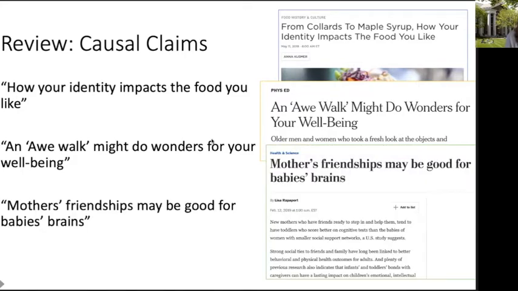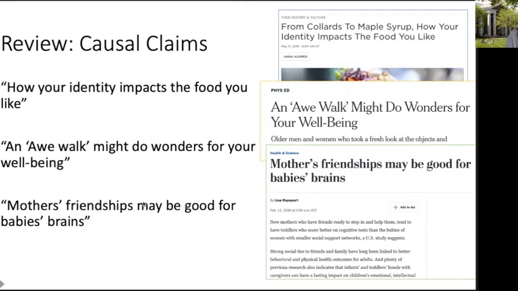Here's a final example of a causal claim. Mother's friendships may be good for baby's brains. So the first variable is how many friendships the mom has, or maybe the quality of the friendships. And the other variable is some quality of baby's brain development. And the may be good for is an example of another causal claim. So being good for or improving baby's brains.